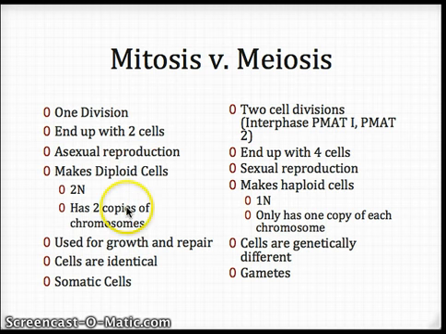Diploid cells are going to have 2 copies of chromosomes. Mitosis is used for growth and repair in our bodies. Very important to note that the cells here are identical. And quick review of this word. Mitosis creates somatic or body, B-O-D-Y, body cells. May want to write that down too.